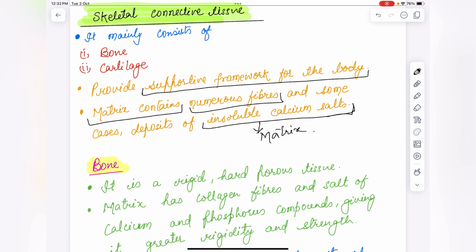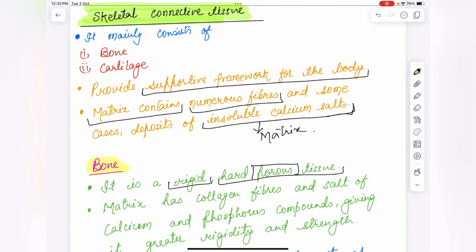Now we'll start with the bone. Bone is a rigid, hard, porous tissue. We know that it is a rigid, hard substance, and it is also called porous, meaning small pores will be present in the bone tissues.